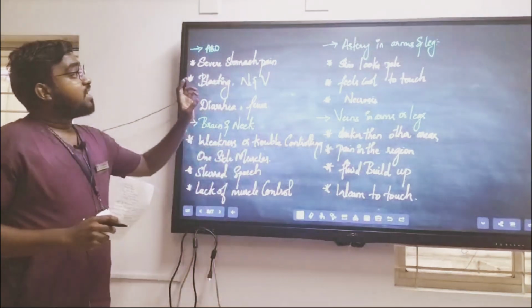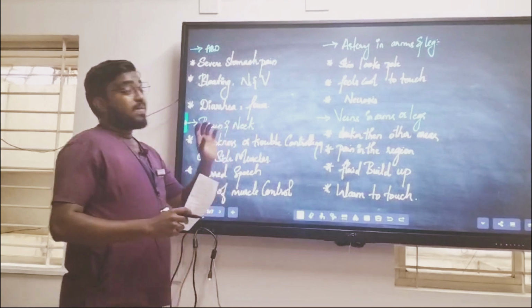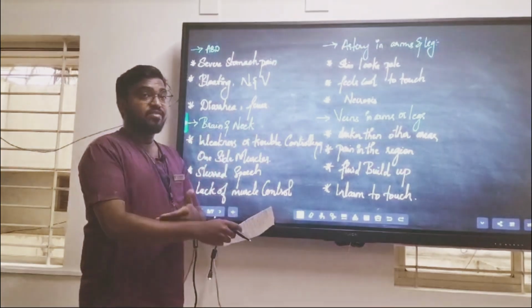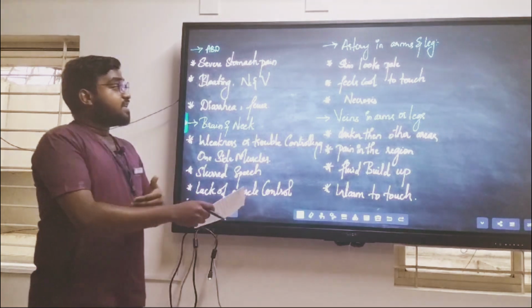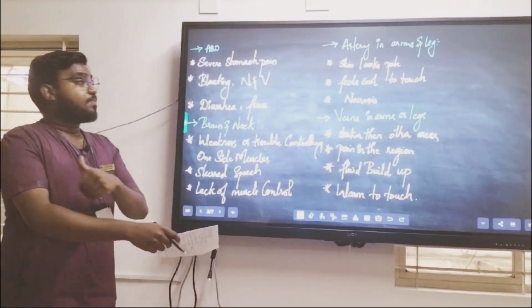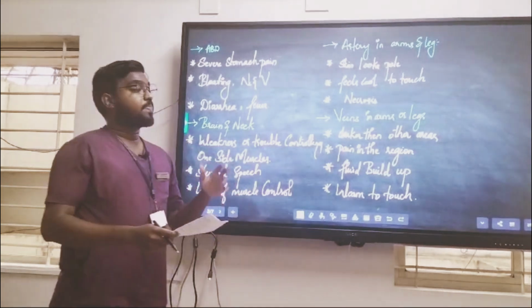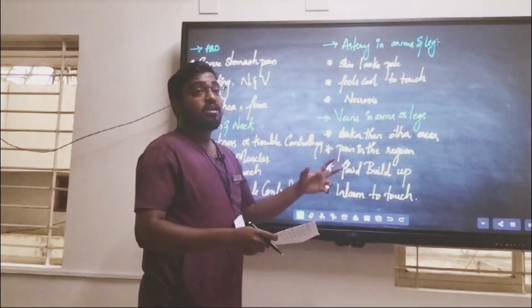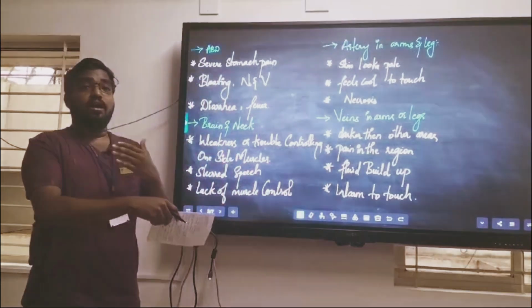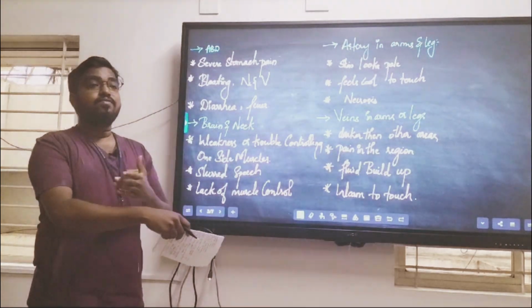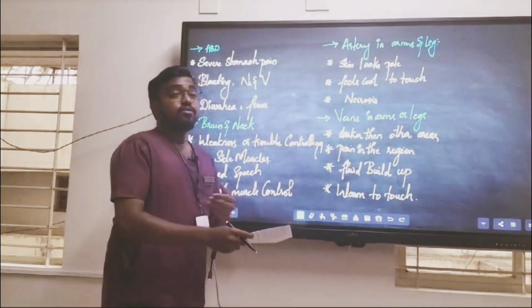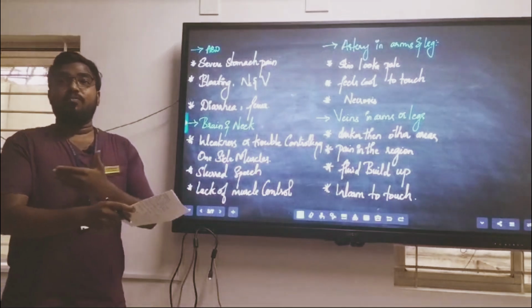Next, coming to the arteries: when the thrombus is present in the artery of the hands or legs, the skin looks pale when compared to the other parts. When you touch that region, the skin is cool to touch compared to the other part, and necrosis will also be observed. If it is in the veins, the skin color will be darker, not paler, and you can see fluid accumulation in that region. The pain will be there, and when you touch the region, it will not be cool, it will be warm.